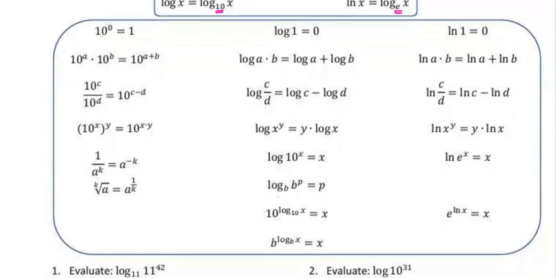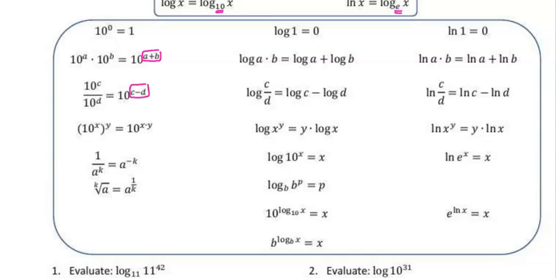All right, let's talk about the different properties you're going to need to know. So let's talk about all these exponential properties over on the left first. So 10 to the 0 power equals 1. Anything raised to the 0 power is going to equal 1. So any number, a million, it could be a -2, anything raised to the 0 power is going to be 1. Remember, when you have 10 to the a power times 10 to the b power, you're going to add your exponents together. If you have 10 to the c power divided by 10 to the d power, you subtract your exponents.